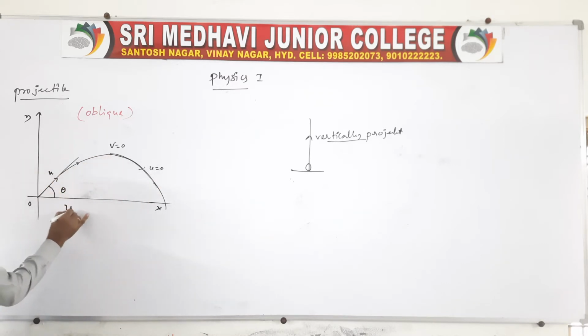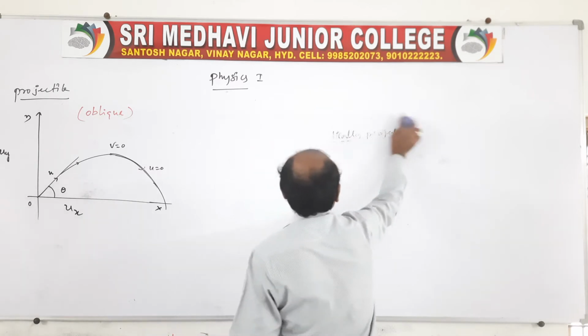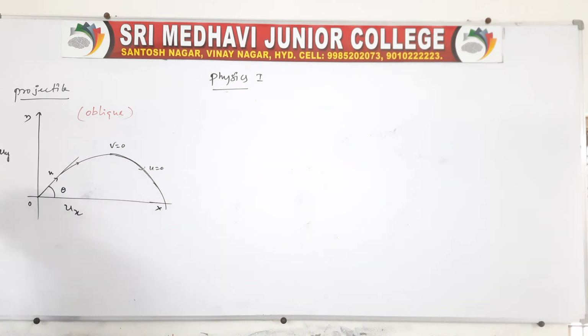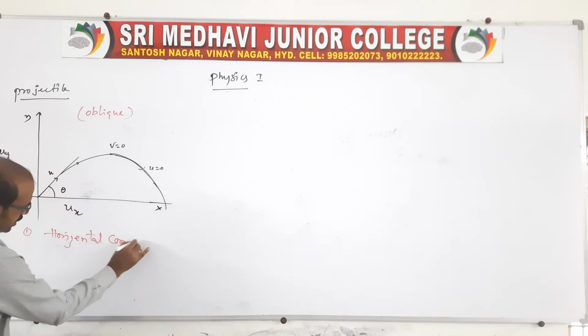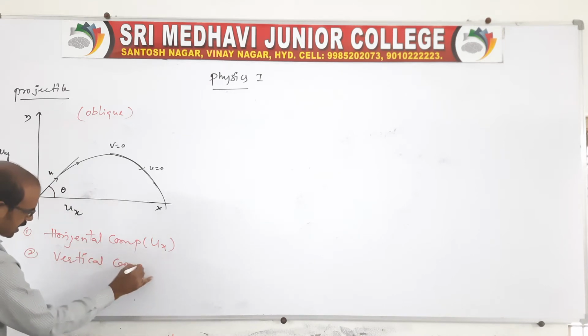Now u can be resolved into two components: one along the horizontal direction, ux, and one along the vertical direction, uy. We already know about resolution, because in the previous vectors chapter we finished resolutions. So u has a horizontal component, ux, and a vertical component, uy.